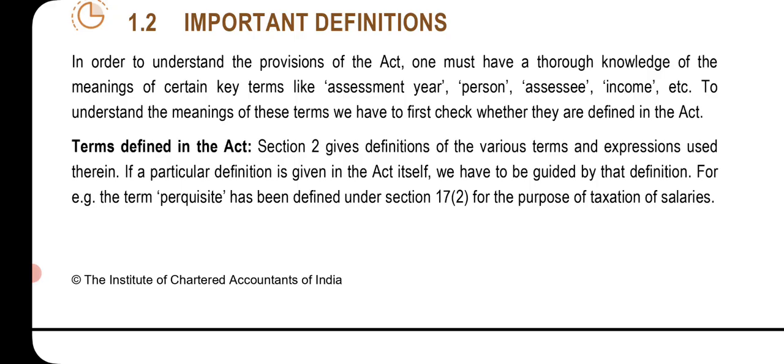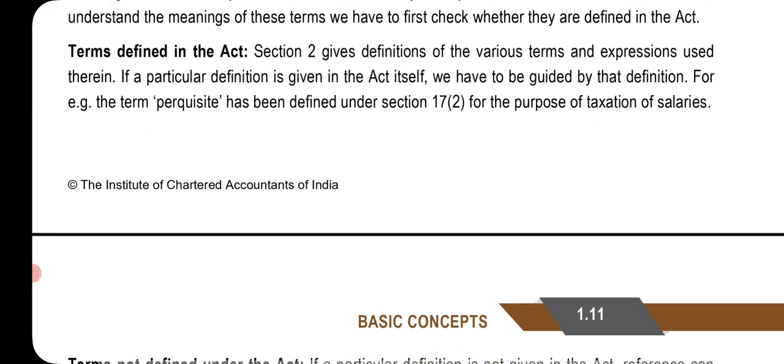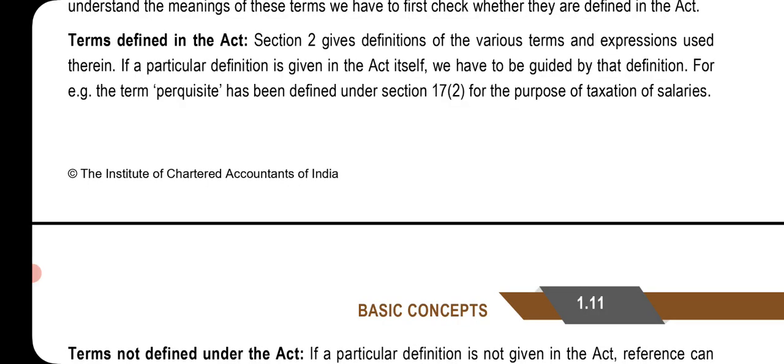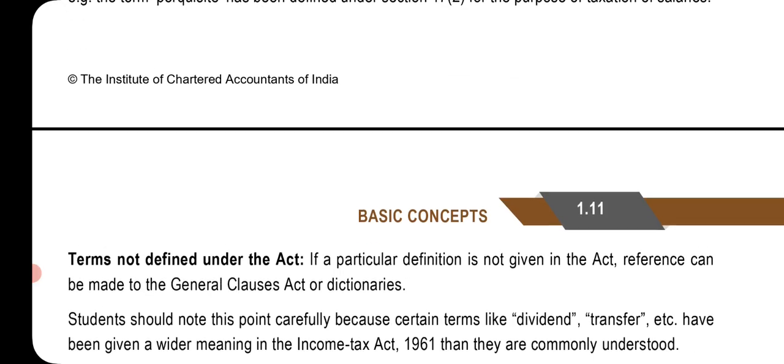Terms defined in the Act. Section 2 gives definitions to the various terms and expressions used therein. If a particular definition is given in the Act itself, we have to be guided by the definition. For example, the term perquisite has been defined under Section 17, subsection 2 for the purpose of taxation of salaries.